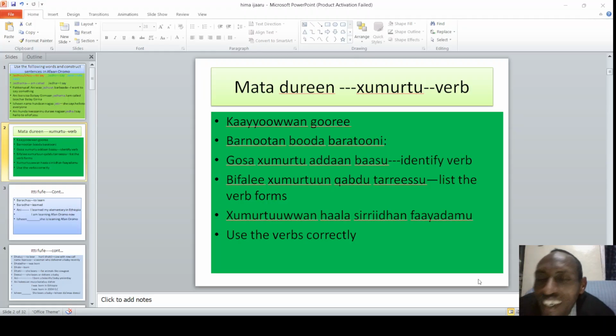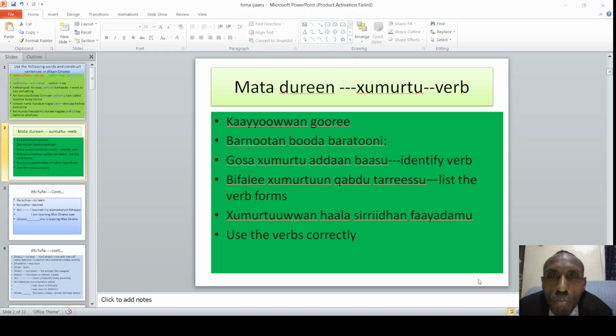Egaa mata dureen keenya har'aa maal yoo jenne? It's about verbs anyway. Waa'ee xumurtuuti. Egaa waa'ee xumurtuu kana haasa'uun dura we're talking about our specific objectives here.